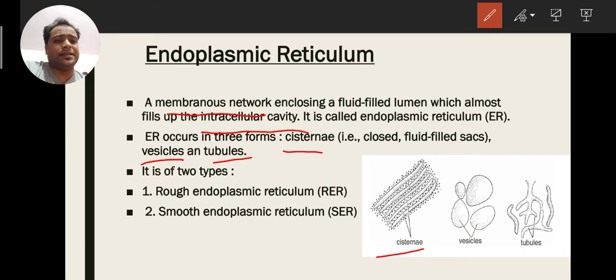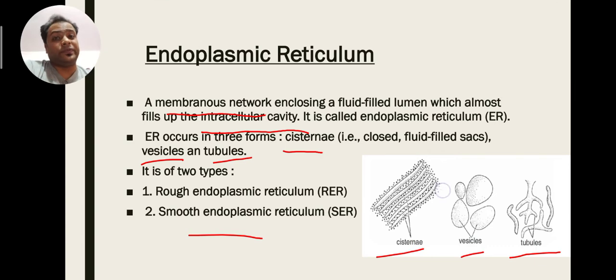Means the endoplasmic reticulum is made from three structures called cisternae, vesicles and tubules. Function-wise we divide it into two types: RER and SER, rough endoplasmic reticulum and smooth endoplasmic reticulum.